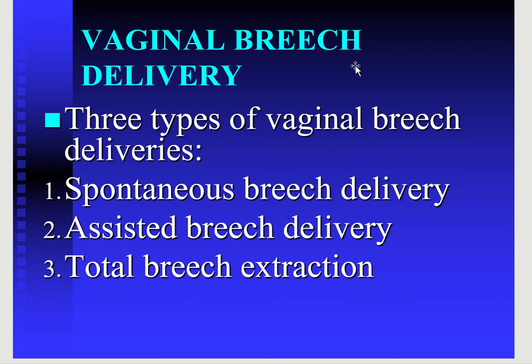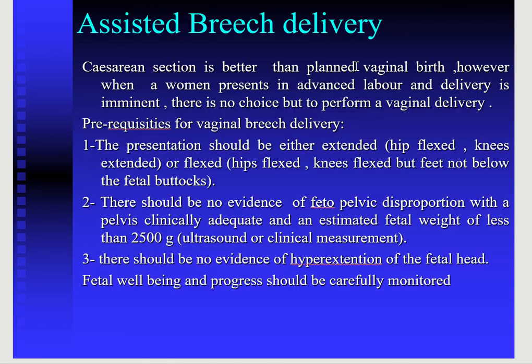Now we are going to discuss vaginal breech delivery. It is the third option. There are three types of vaginal breech deliveries. First is the spontaneous breech delivery, second is the assisted breech delivery, and third is the total breech extraction. But the most favorable is the assisted breech delivery. Now what do we do in the assisted breech delivery?